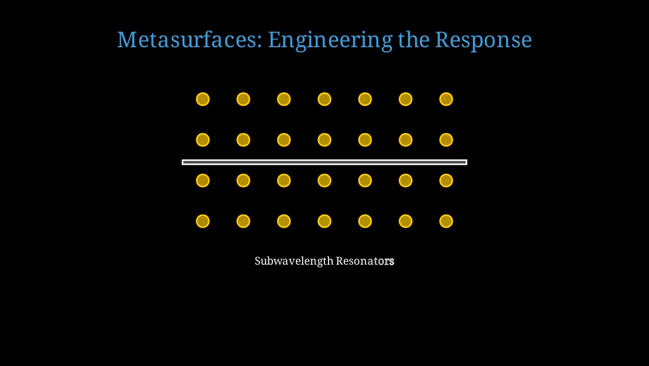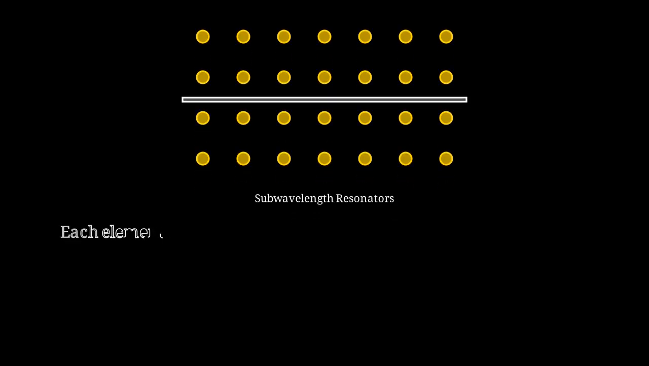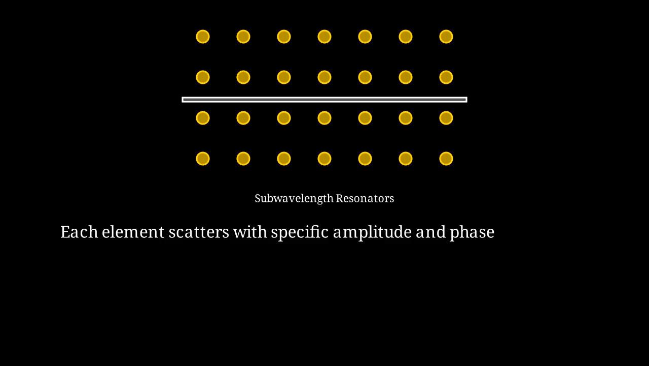Here's a schematic of a metasurface. We have subwavelength resonators arranged in a periodic array. Each resonator can be a plasmonic nanoparticle, a dielectric antenna, or a patterned graphene structure. Each element scatters light with a specific amplitude and phase determined by its geometry and material. By designing the array, we control the collective response.